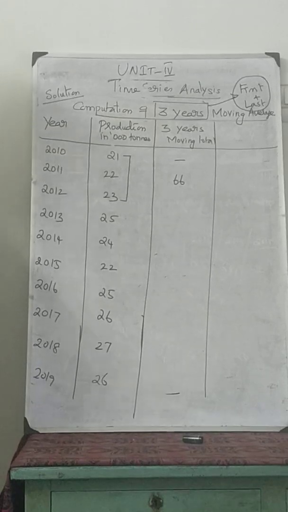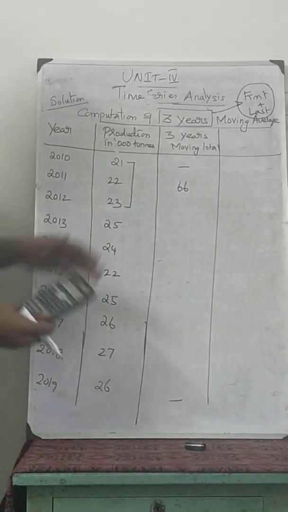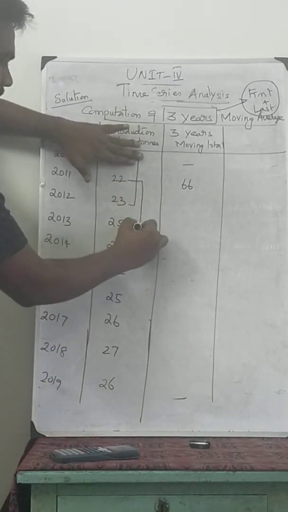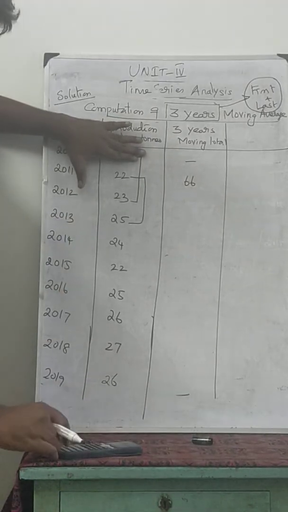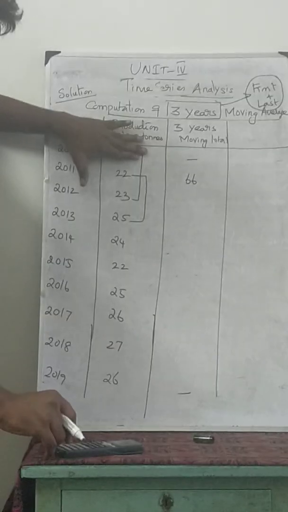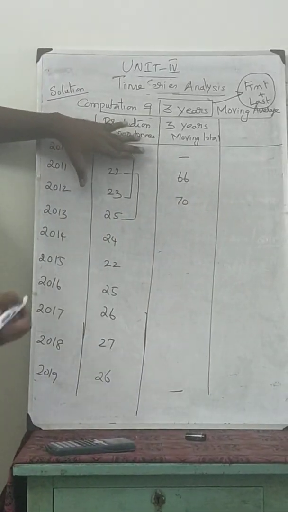For the next one, forget the first 21 and take the remaining 3 years: 22 plus 23 plus 25, which is 70.